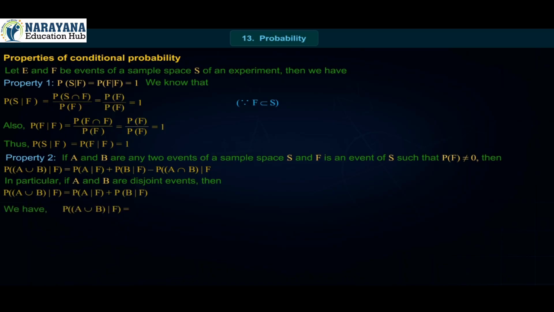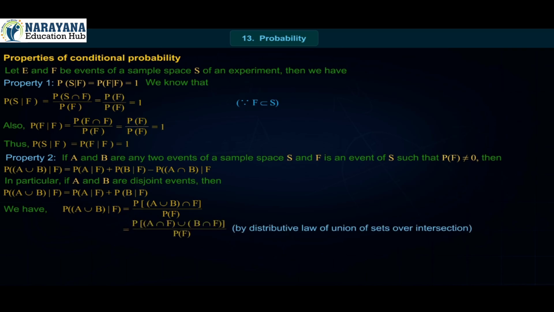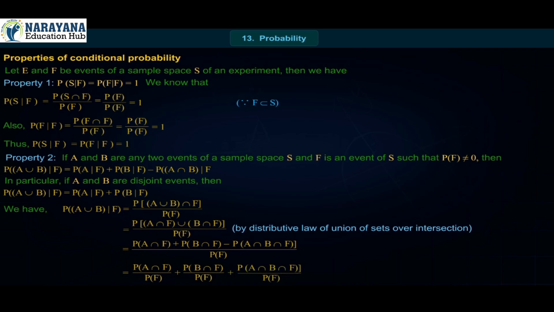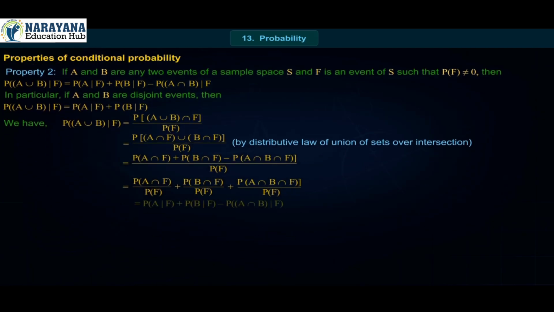We have P(A ∪ B | F) = P((A ∪ B) ∩ F)/P(F) = P((A ∩ F) ∪ (B ∩ F))/P(F), by the distributive law of union of sets over intersection, = [P(A ∩ F) + P(B ∩ F) − P(A ∩ B ∩ F)]/P(F) = P(A ∩ F)/P(F) + P(B ∩ F)/P(F) − P(A ∩ B ∩ F)/P(F) = P(A|F) + P(B|F) − P(A ∩ B | F).